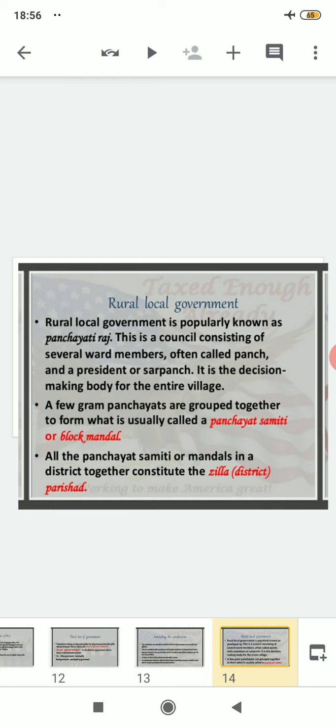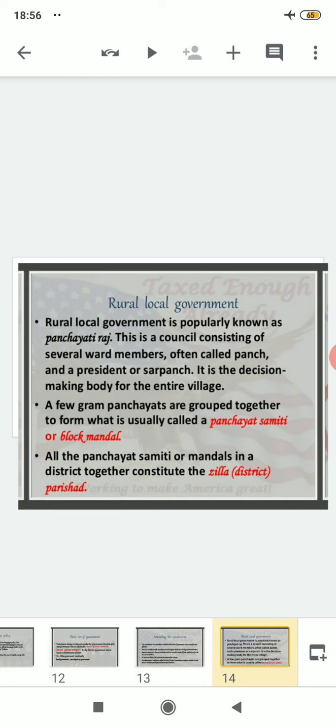block mandal. So after that, what will happen? A few gram panchayats are grouped together. Suppose think that 4 or 5 Gram Panchayats are mixed as one. That means 5 Gram Panchayats, suppose, will come under one category group, and they will form what? They will form either a Panchayat Samiti or a Block Mandal. Panchayat Samiti for the village level and Block Mandal for the municipality level. Like that it will be formed.